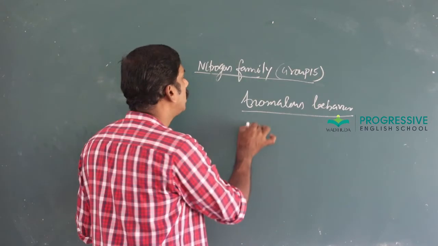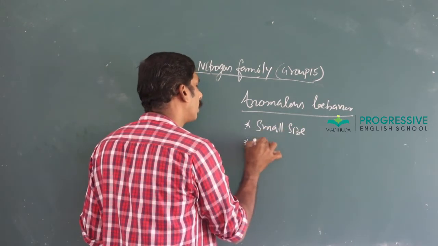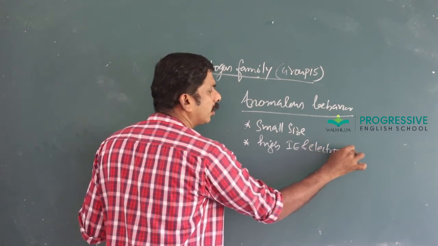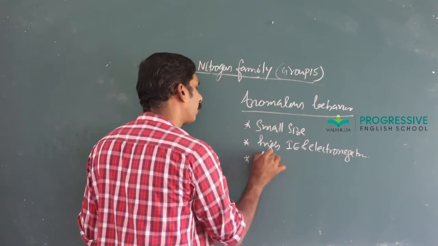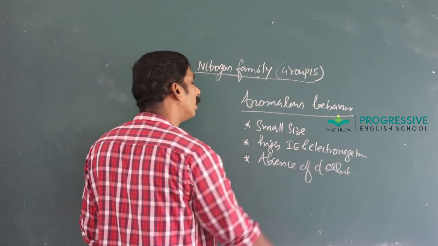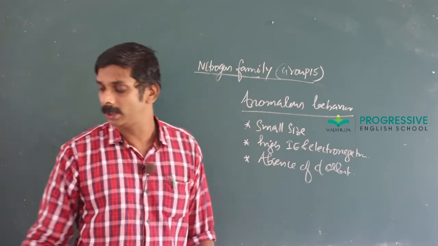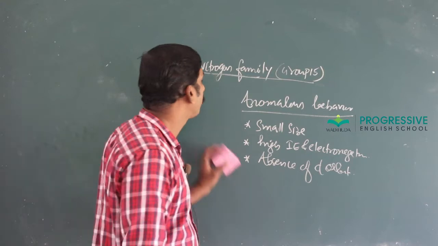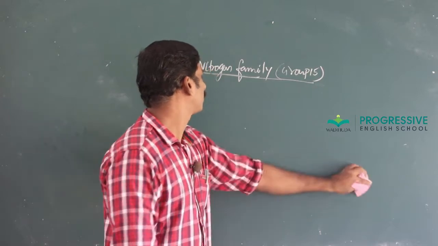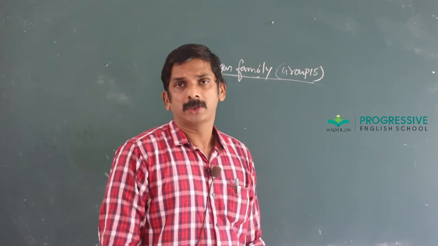The main reasons for exhibiting this anomalous behavior are small size, high ionization enthalpy and electronegativity, and non-availability of d orbital. That is why the first element in each group differs from the others, that is called anomalous behavior. And here we mainly study about the compounds of nitrogen.